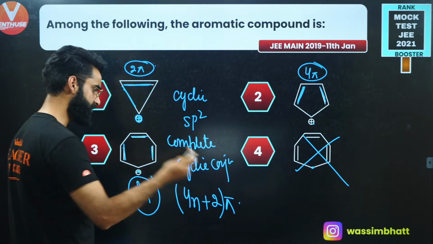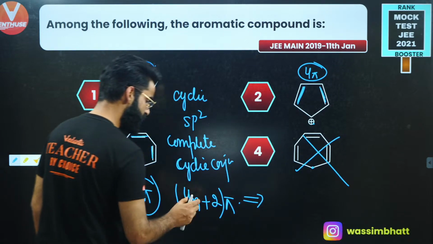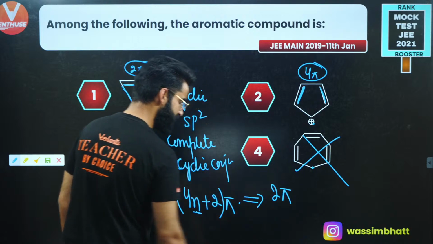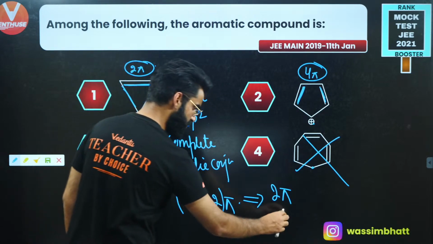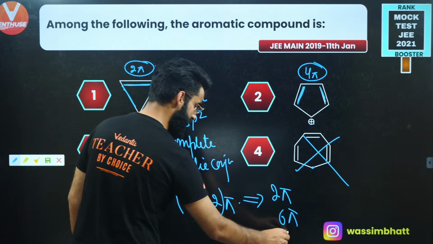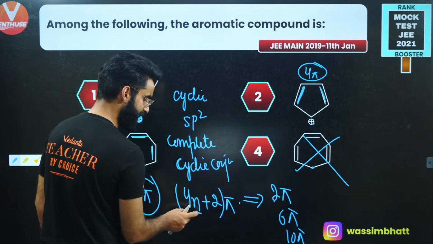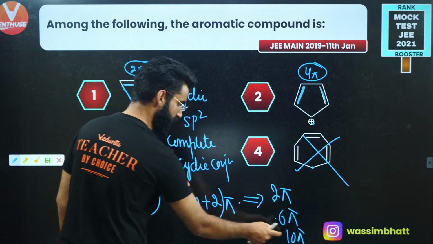So for the molecule to be aromatic, put the value of n as 0, there should be either 2 pi electrons involved in complete cyclic conjugation, or 6 pi electrons, or 10 pi electrons, right? If n value is 0, it's going to be 2. If n value is 1, it's going to be 6. If n value is 2, it's going to be 10.